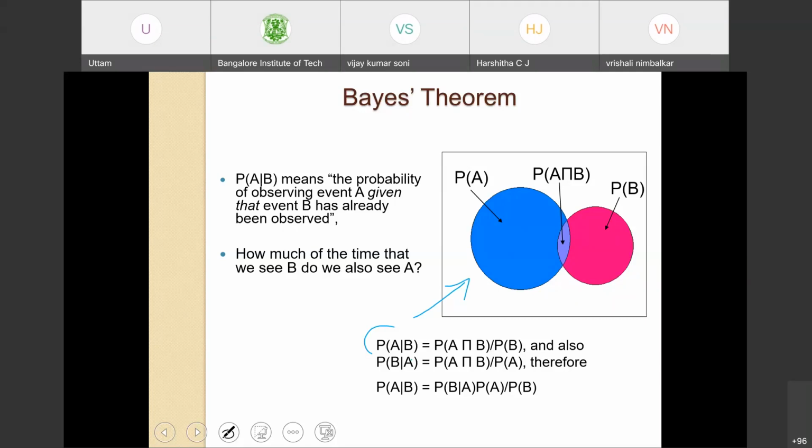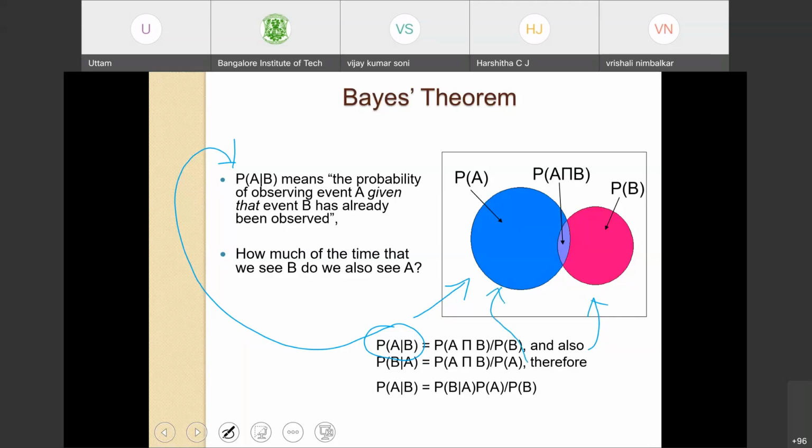This has been explained here just now. The probability of A given B is equal to the probability of A intersection B over the probability of B. You can use the Venn diagram to visualize this. And the probability of B given A is equal to the probability of A intersection B divided by the probability of A.